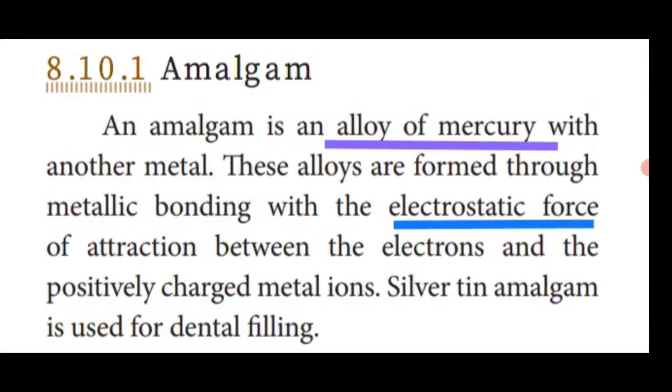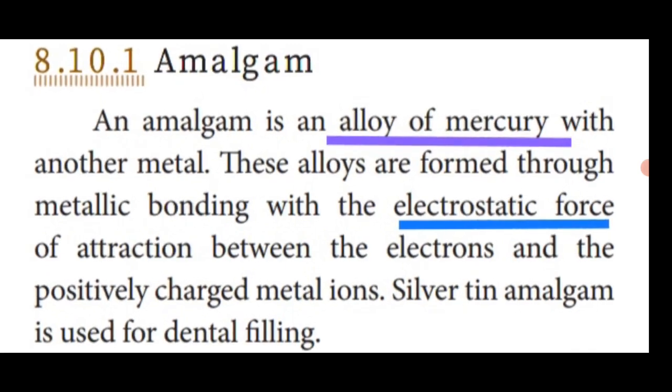Let's see amalgam. What is an amalgam? Amalgam is an alloy of mercury with another metal. What is the symbol of mercury? Hg. Mercury combined with another metal forms an alloy. This alloy is called amalgam. These alloys are formed through metallic bonding, with the electrostatic force of attraction between electrons and positively charged metal ions.